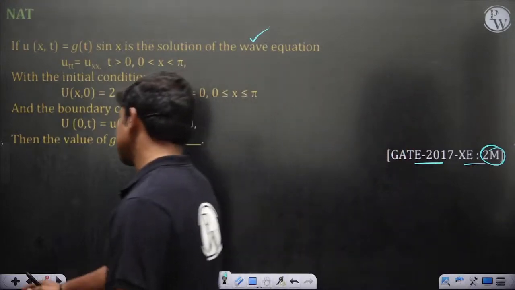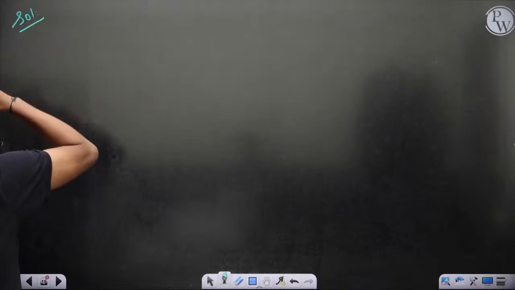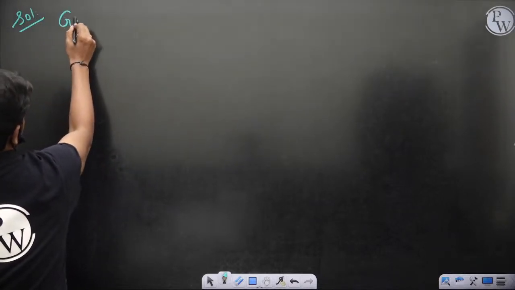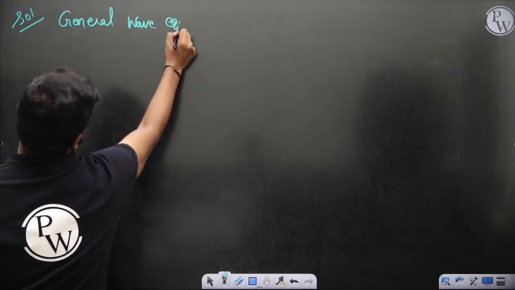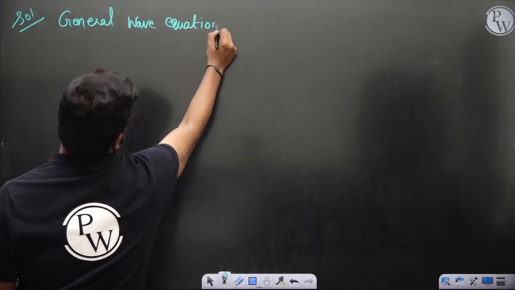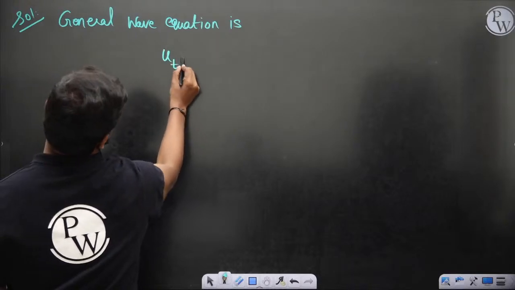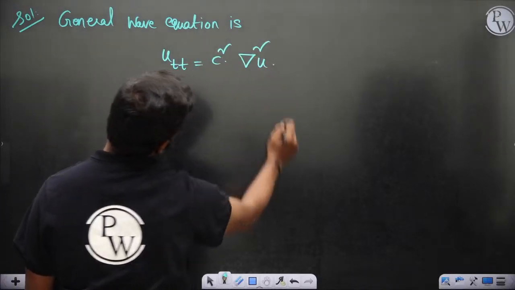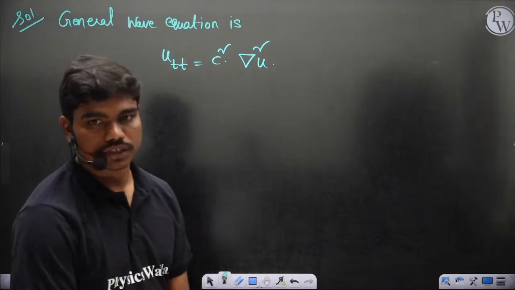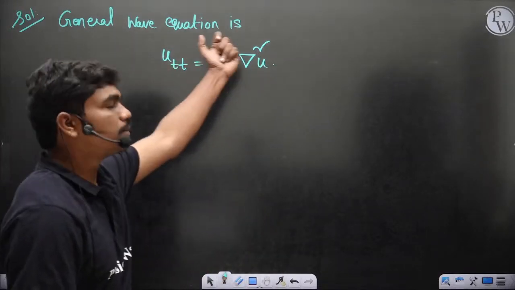So let's solve this. Normally if you have a brief of wave equations, the general wave equation is u_tt equal to c squared del squared u. So this is the general wave equation of course. Depending on Cartesian or polar, you can expand this Laplacian.